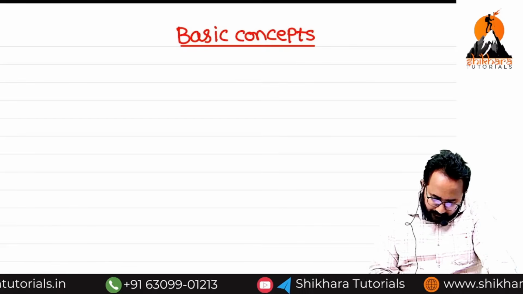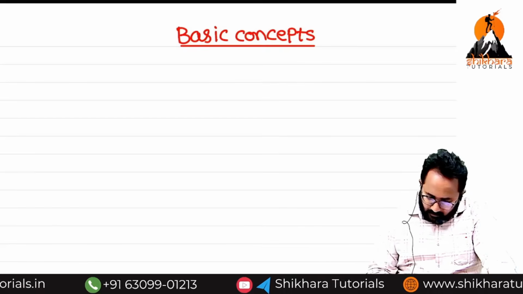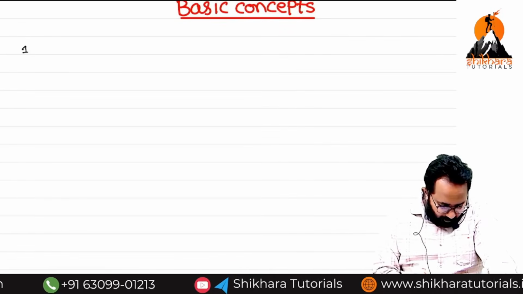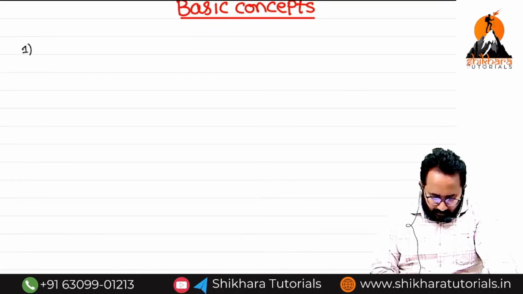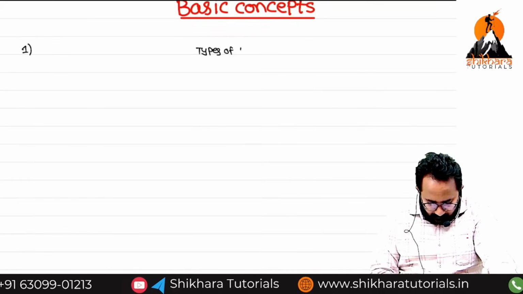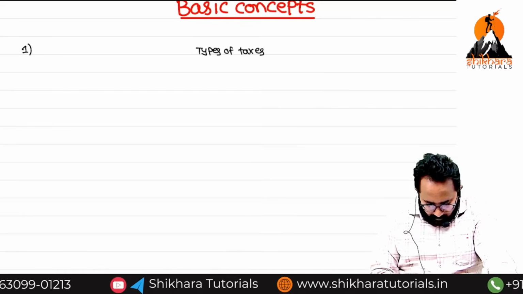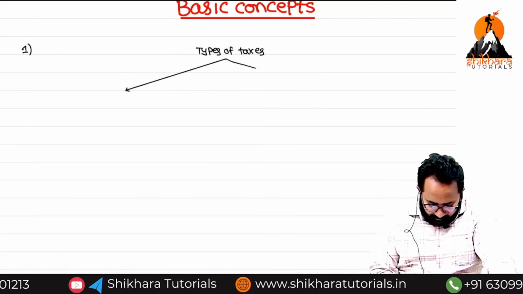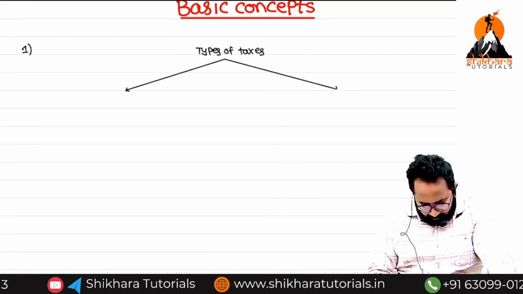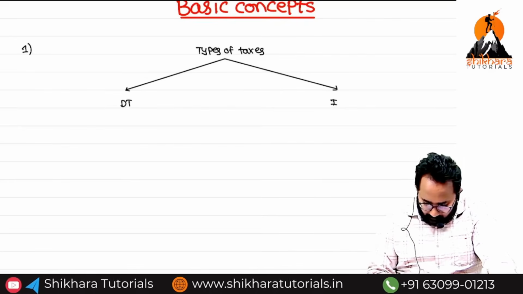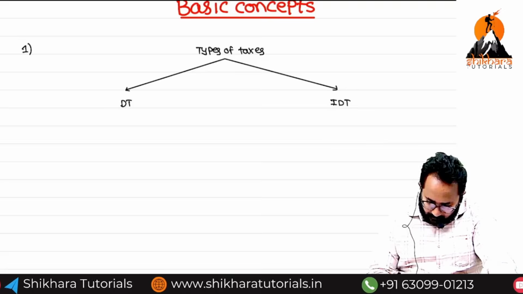First, in this, I want to write the first point. You already know types of taxes. Just I want to write it down. Types of taxes. Can you tell me how many types of taxes we have? Two types. One is direct tax, another one is indirect tax. Please write along with me, because you know everything already.